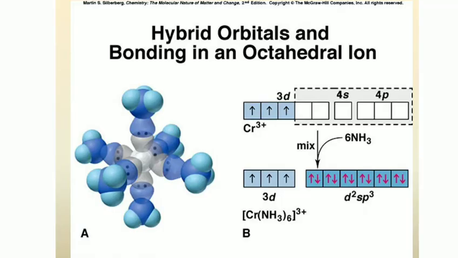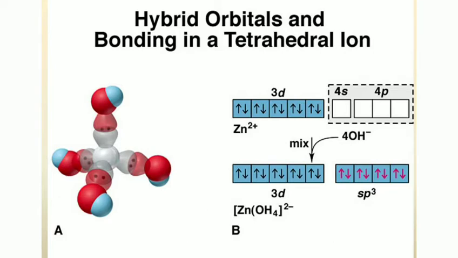In octahedral complexes, n-1 d orbitals are involved in the hybridization. In tetrahedral complexes, nd orbitals are involved in the hybridization.